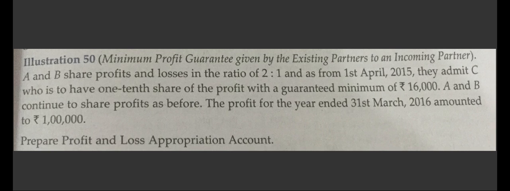Let us see one practical problem on this. A and B share profits and losses in the ratio of 2:1, and as from 1st April 2015 they admit C, who is to have 1/10 share of profit with a guaranteed minimum of 16,000. A and B both have guaranteed a minimum profit of 16,000. A and B continue to share profits as before, that means in the ratio of 2:1. The profit for the year ended 31st March 2016 amounted to 1 lakh. Prepare profit and loss appropriation account.